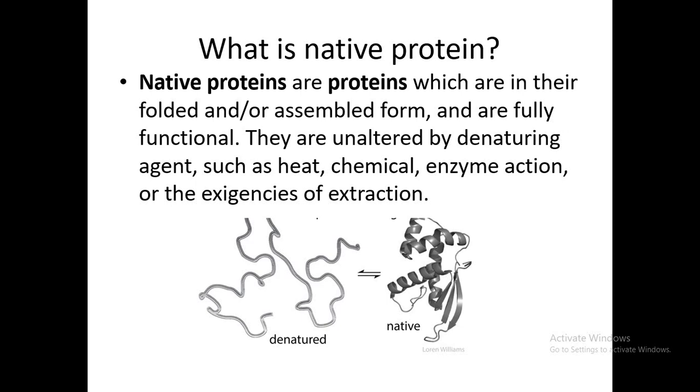And what is the nascent protein? A nascent protein is an unfolded or newly synthesized protein that has not gone through the folding process. And the denatured protein is a protein that is not in folded form.